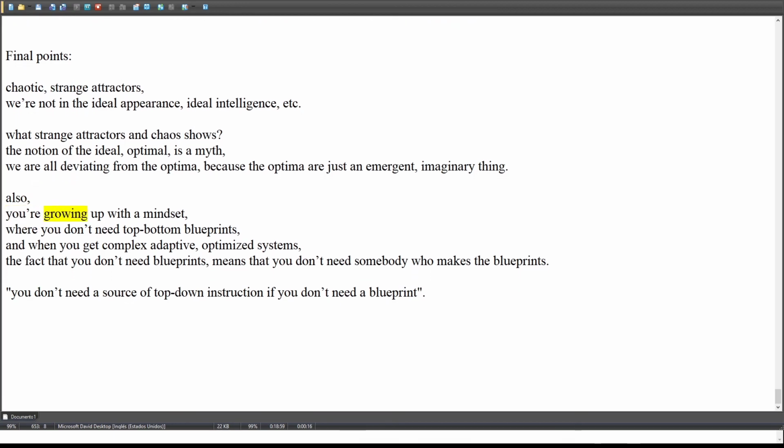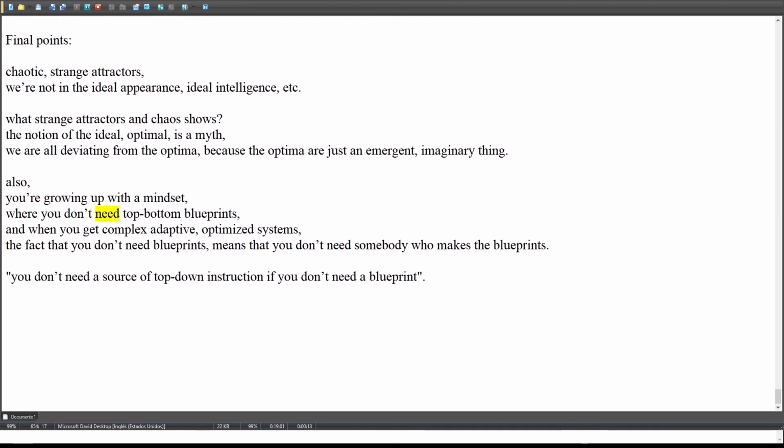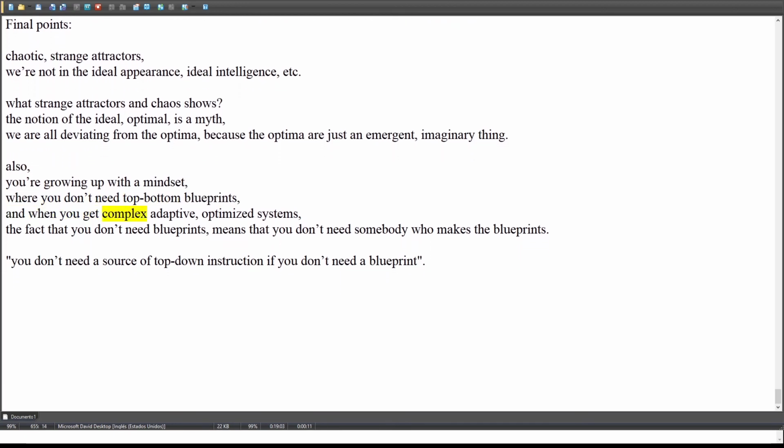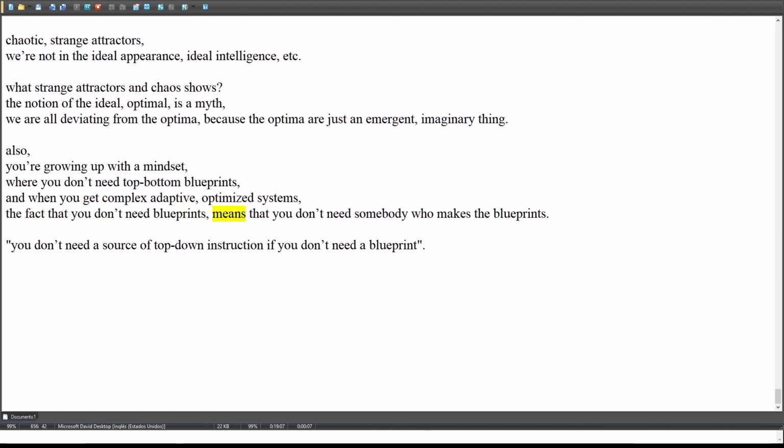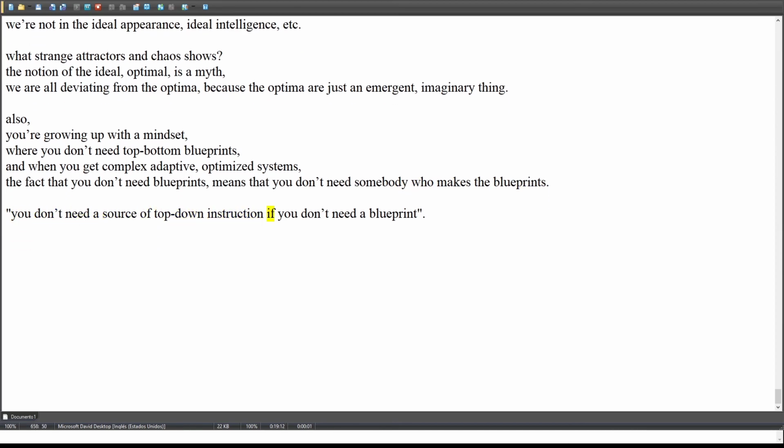Also, you're growing up with a mindset where you don't need top-down blueprints. And when you get complex adaptive, optimized systems, the fact that you don't need blueprints means that you don't need somebody who makes the blueprints. You don't need a source of top-down instruction if you don't need a blueprint.